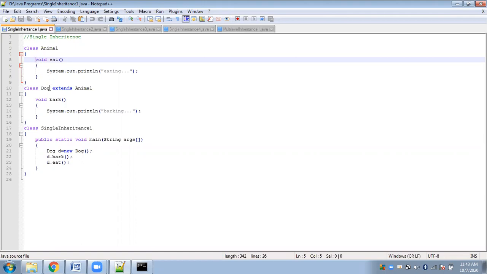So there should be a method here. If this method is declared as private, you should have another method here which is a non-private member, and that member must access this method. Only that is possible. Otherwise, private members can never be accessed from outside the class. Also, they can never be inherited.